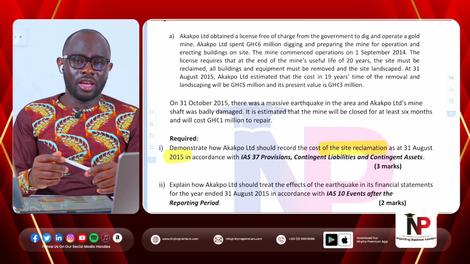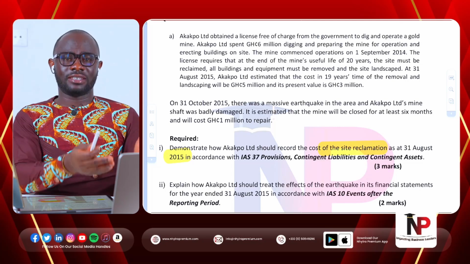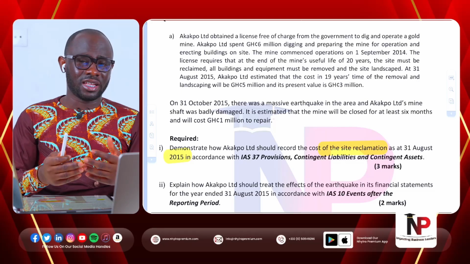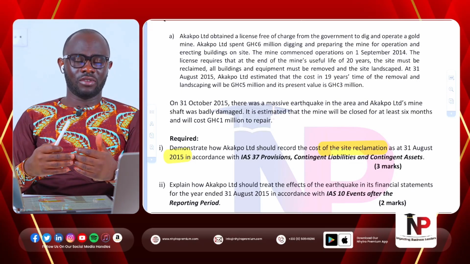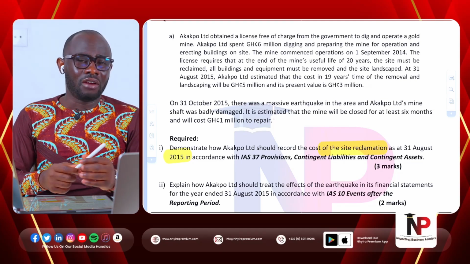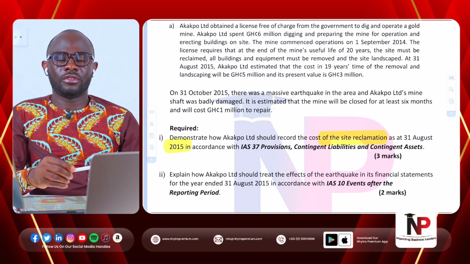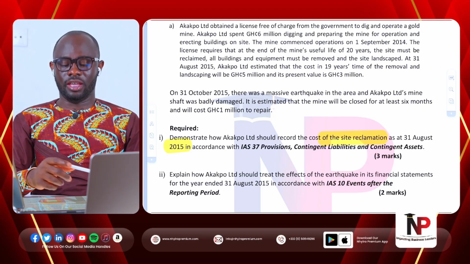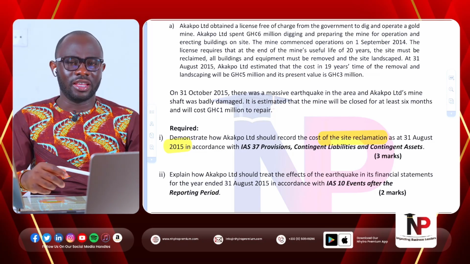We mentioned that if the future payment in question or the future expenditure in question relates to an asset like a site reclamation or environmental cost or dismantling cost or landscaping cost, those kind of costs, then that present value will be included in the initial cost of the asset or even added to the carrying amount of the specific asset in question. However, if the future payment that we are likely to make does not relate to an asset, then we will recognize that provision in the P&L account for the year under review.